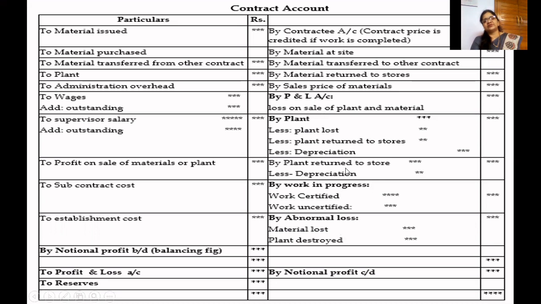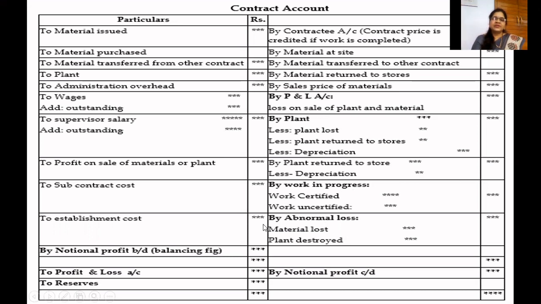If plant is returned to stores, again we have to depreciate it, and then we have to take the amount. By work in progress, as I said earlier, under work in progress, we have work certified and work uncertified. Both we have to take care of on credit side of this account. And by abnormal loss, that is material lost or plant destroyed, is taken on credit side.